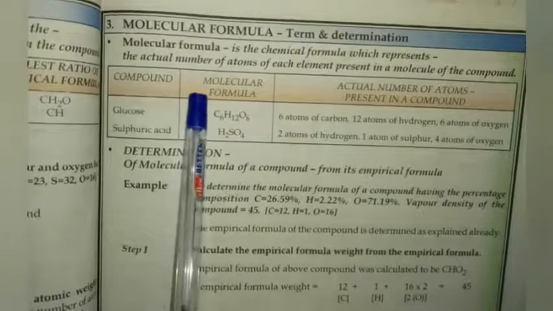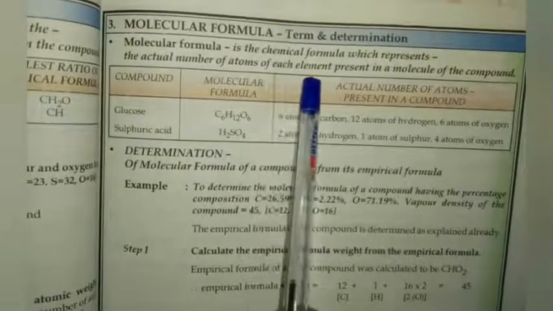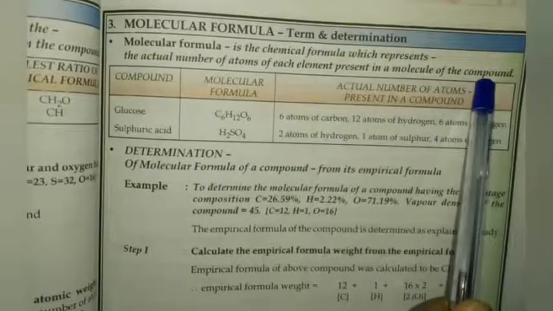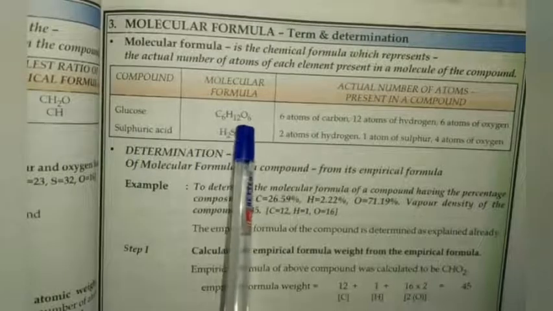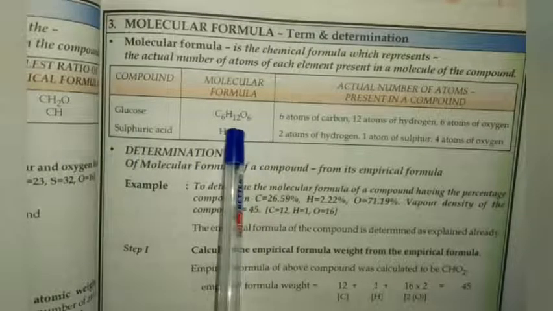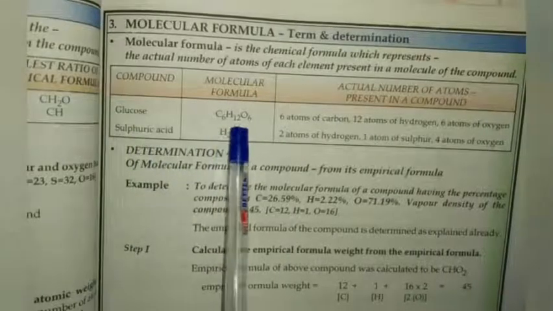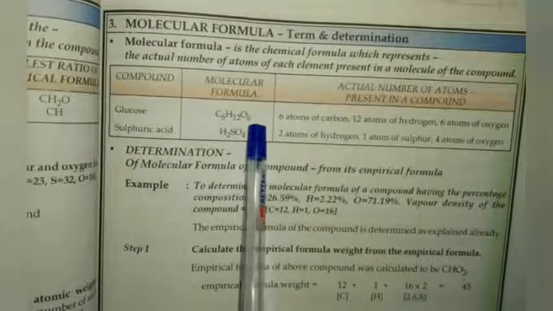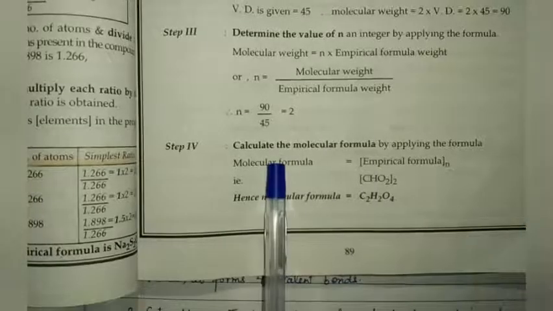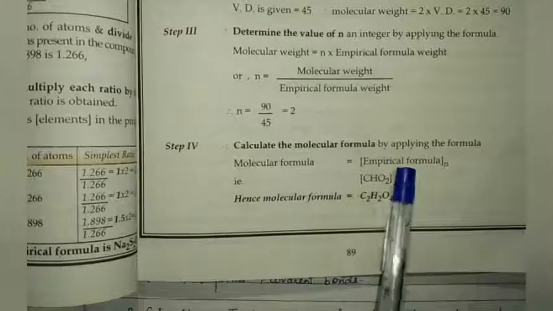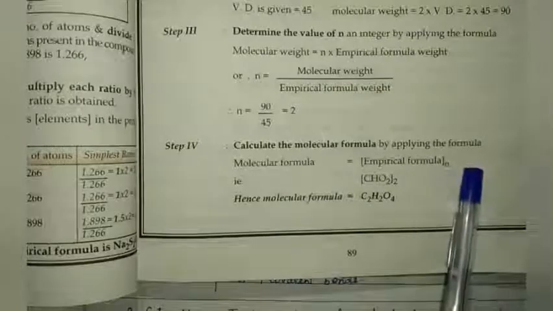Molecular formula is the chemical formula which represents the actual number of atoms of each element present in a molecule of the compound. Glucose, C6H12O6, represents that a molecule of glucose contains 6 carbon atoms, 12 hydrogen atoms and 6 oxygen atoms. To calculate the molecular formula with the help of the empirical formula, we use this relation: molecular formula equals empirical formula whole n.